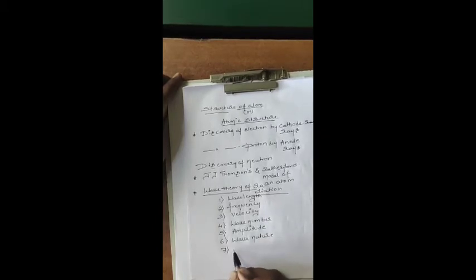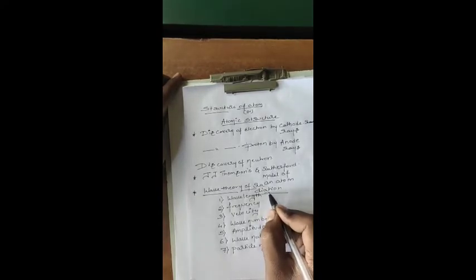Seventh one is particle nature. In these, 5 are wavelength, frequency, velocity, wave number, amplitude are the terms. These 2 are dual nature. We know that the light will exhibit both the wave and particle nature. Correct?